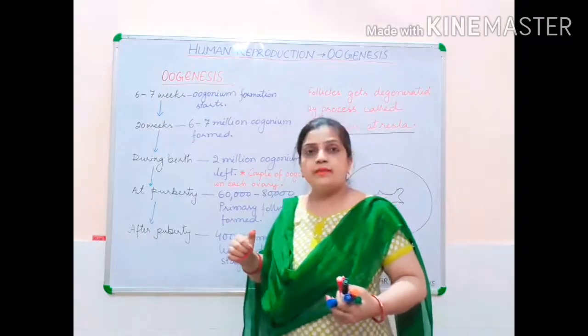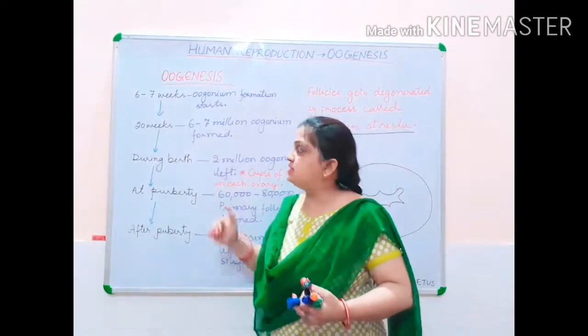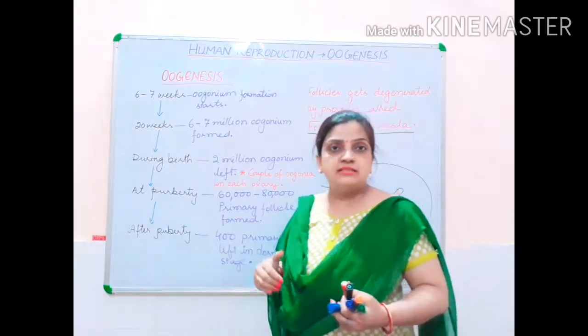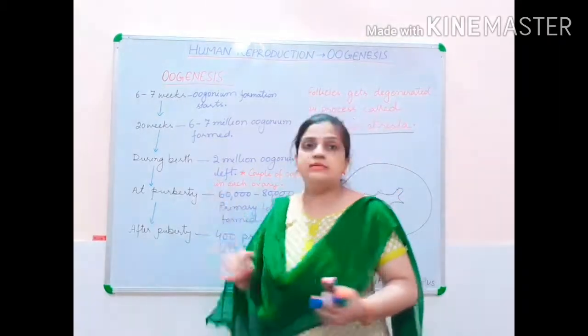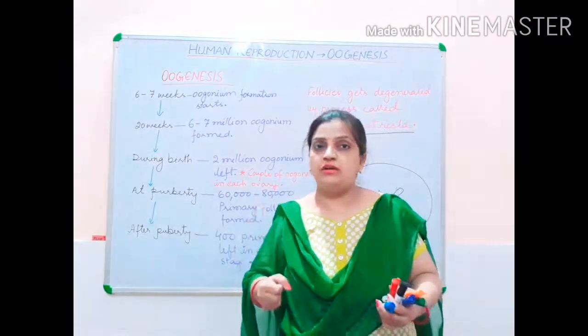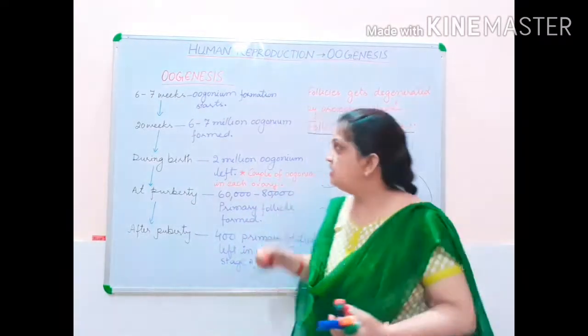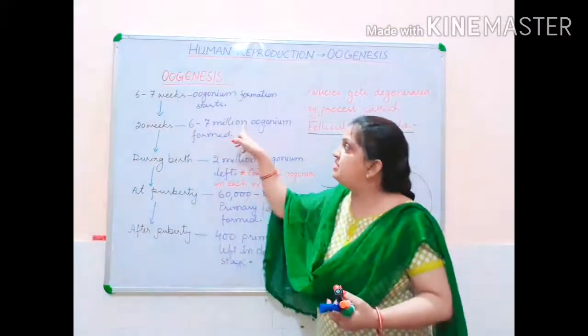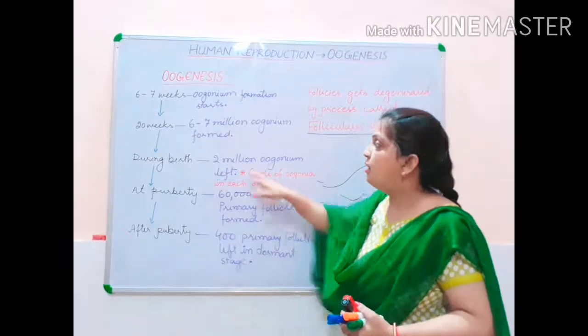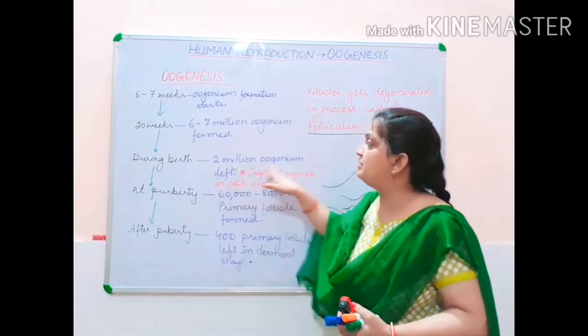Slowly this development keeps on going and time passes, and during the birth time, inside each ovary of a girl fetus, this 6 to 7 million oogonium now remains only 2 million oogonium.